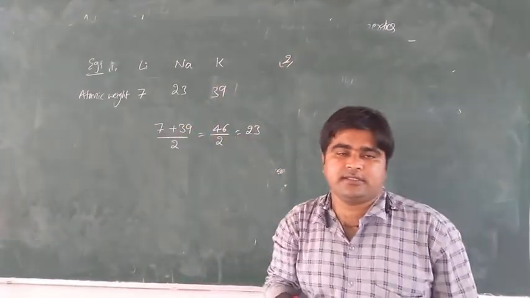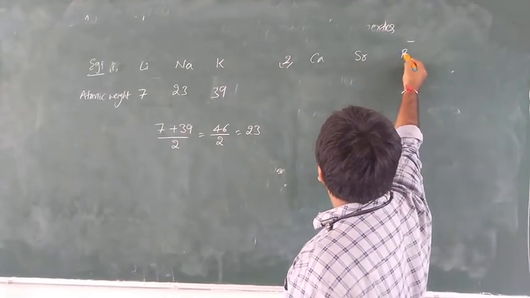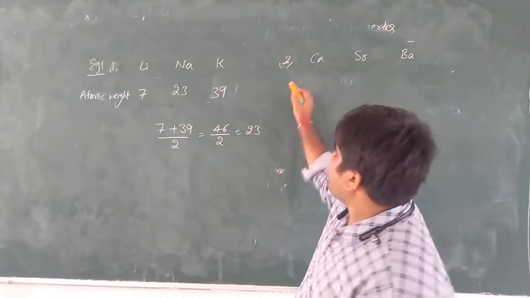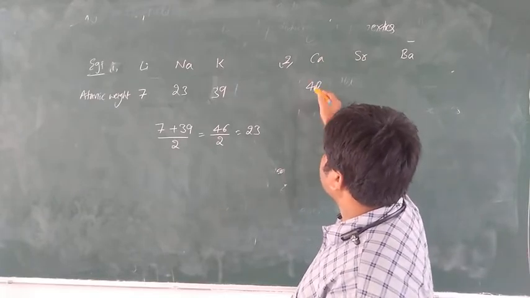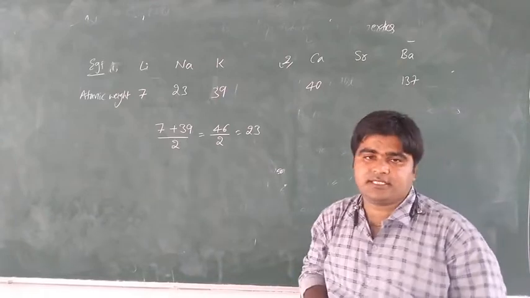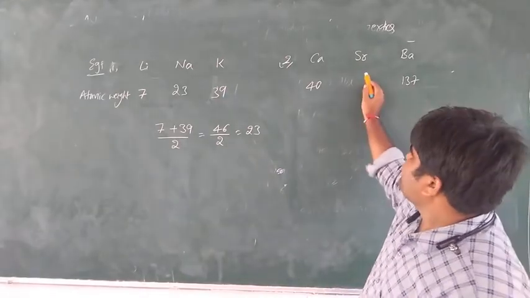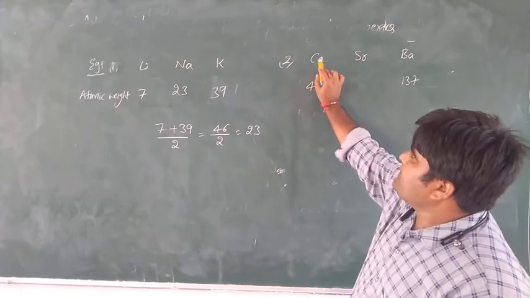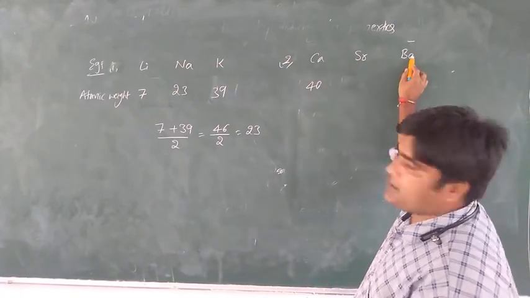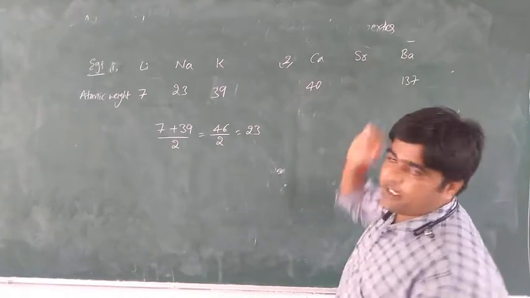Let us take the second example: calcium, strontium, barium. Calcium's atomic weight is 40, barium is 137. We don't know the middle one. The mean atomic weight of the first and third element is equal to the middle atomic weight.